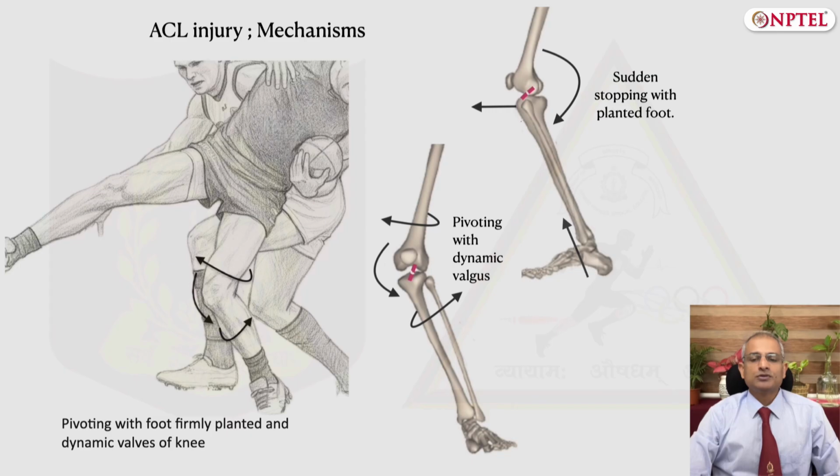In sports, the most common are the non-contact injuries of the knee, and this can happen during pivoting or change of direction when the foot is planted, or when there is a sudden deceleration while running, as shown in the sketches of the knee.